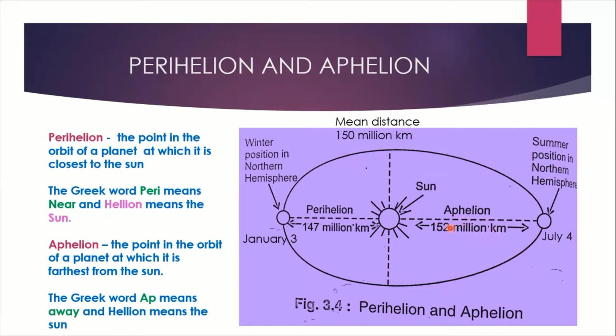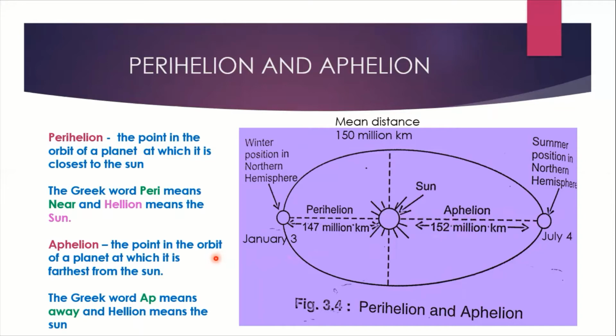From the mean distance, it is again away. It is on July 4th, when in the northern hemisphere the climate is summer. On July 4th, the earth is the farthest from the sun. That particular point is known as the aphelion. In Greek, aph means away, so this means away from the sun. These two particular terms you are supposed to remember, and they are very important.